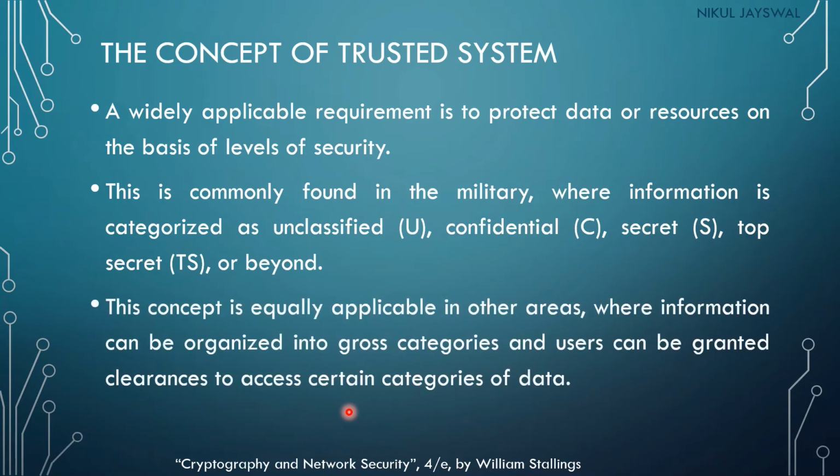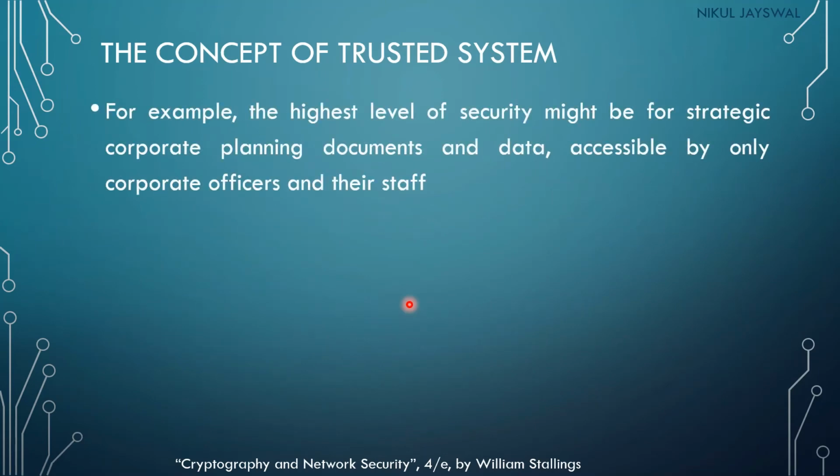This concept is equally applicable in other areas also, where information can be organized into gross categories. It is not that we can only use this classification in the military, but we can also use this mechanism in another organization also, where the information is organized in such a way. For example, the highest level of security might be strategic corporate planning documents and data accessible only by corporate officers and their staff.